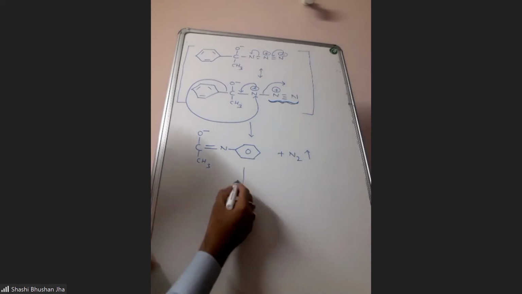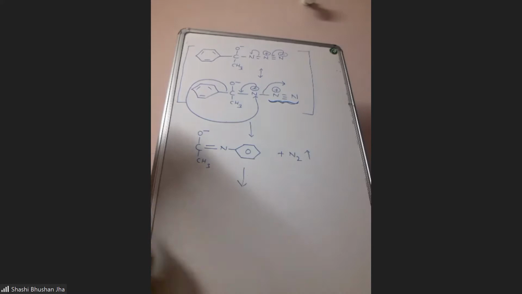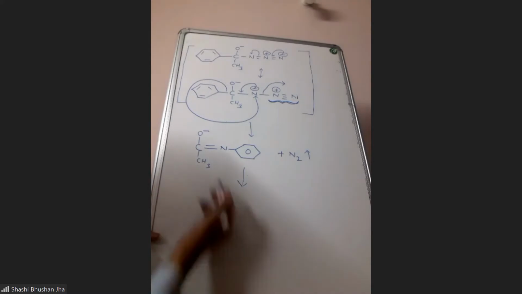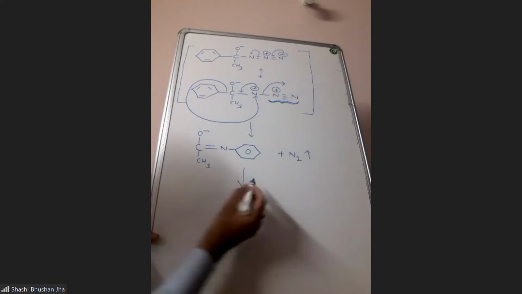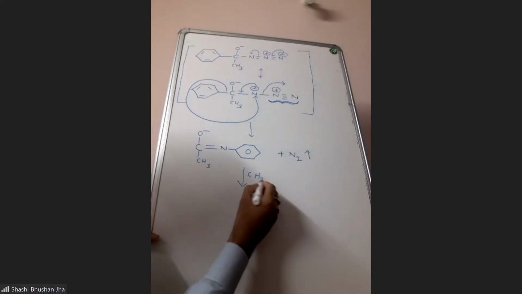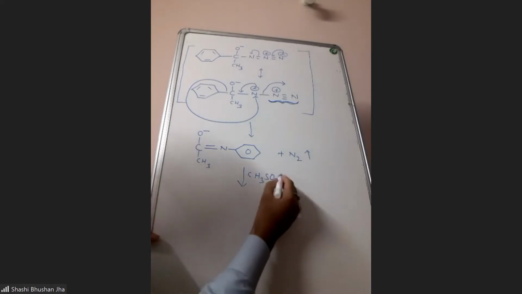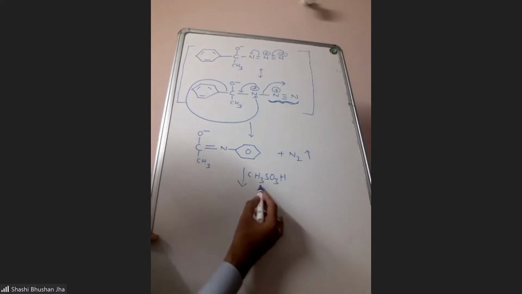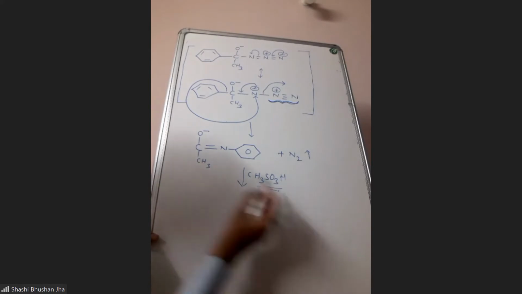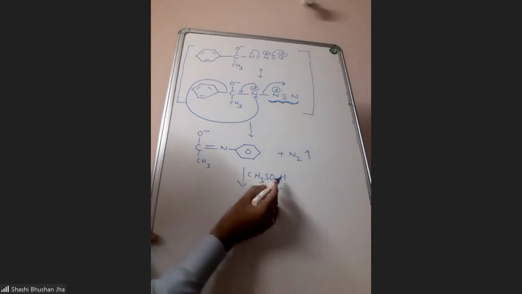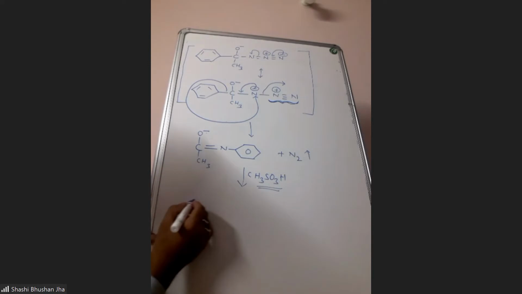Now after that, what will you do next? Tautomerize it. Or you see here you have methyl sulfonic acid. This methyl sulfonic acid is strongly acidic. So this O minus can take a proton from here and it will become OH.